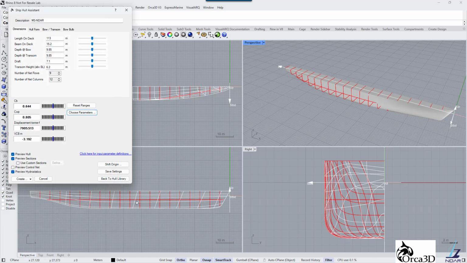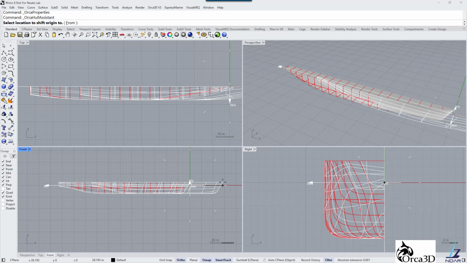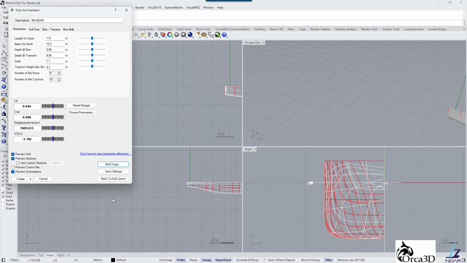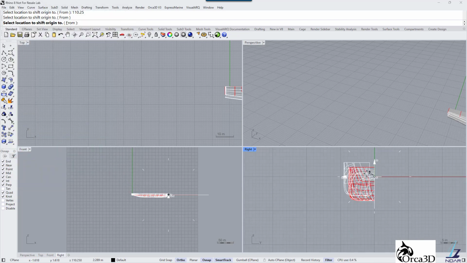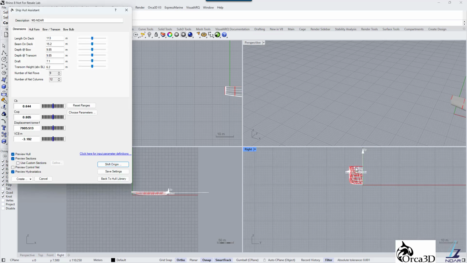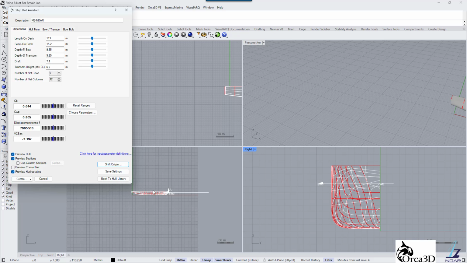By default, the origin is located at the intersection of center line, draft water line, and forward perpendicular. We would like to change it so that it will be located at 2.75 meters from transom and at the baseline level. To achieve this, we need to shift the hull in 2 directions. We need to shift it 110.25 meters forward and 7.1 meters up. Notice how the shape and hydrostatic parameters are changed. When we change the transom height, you will see that the shape is changed and hydrostatic parameters are changed as well.